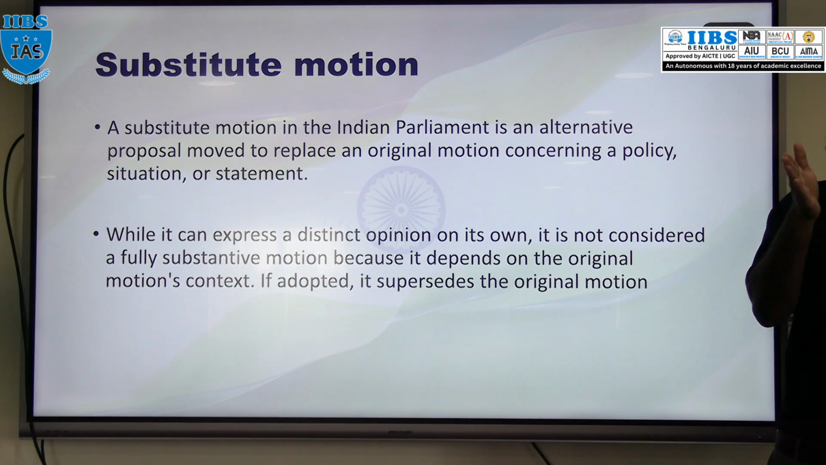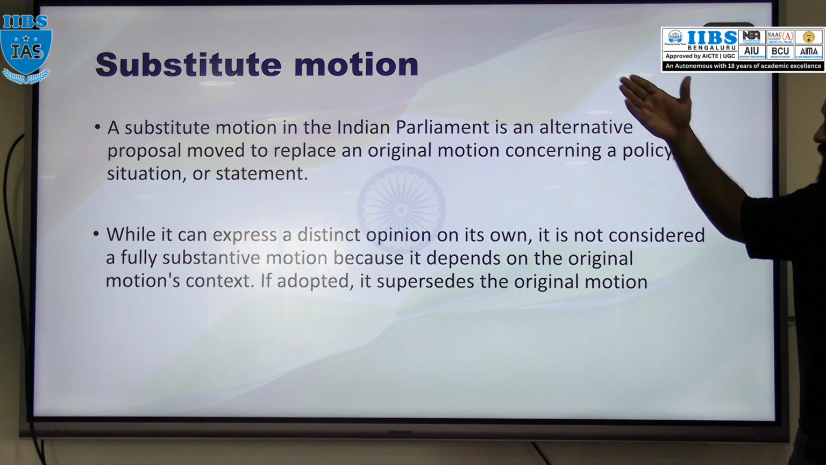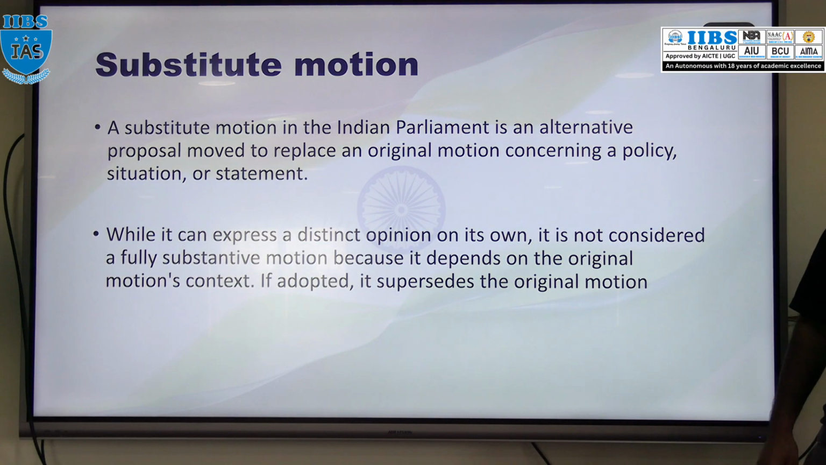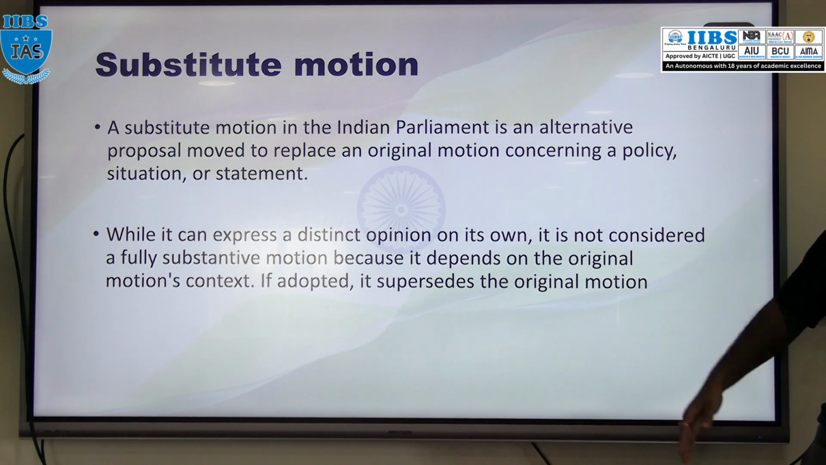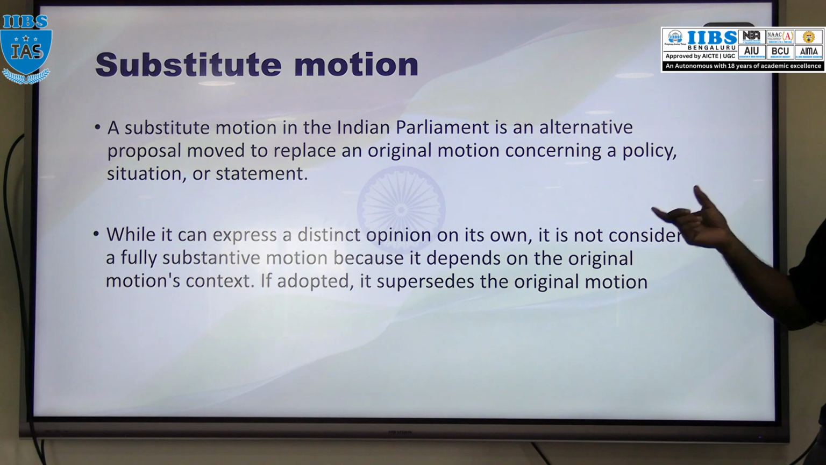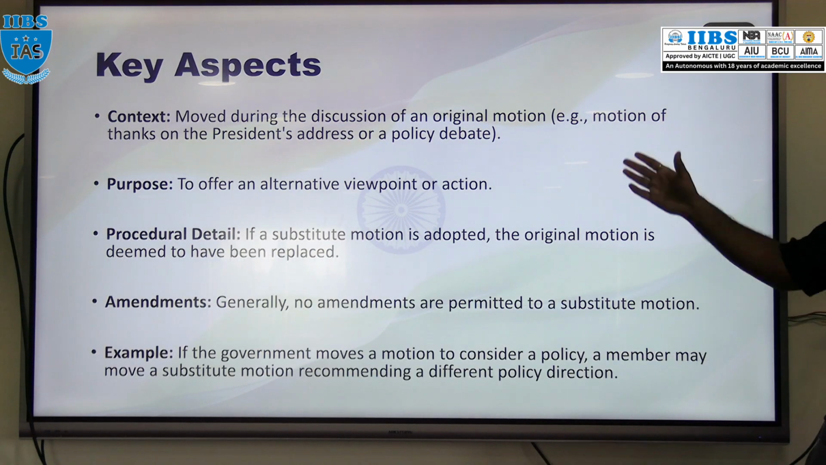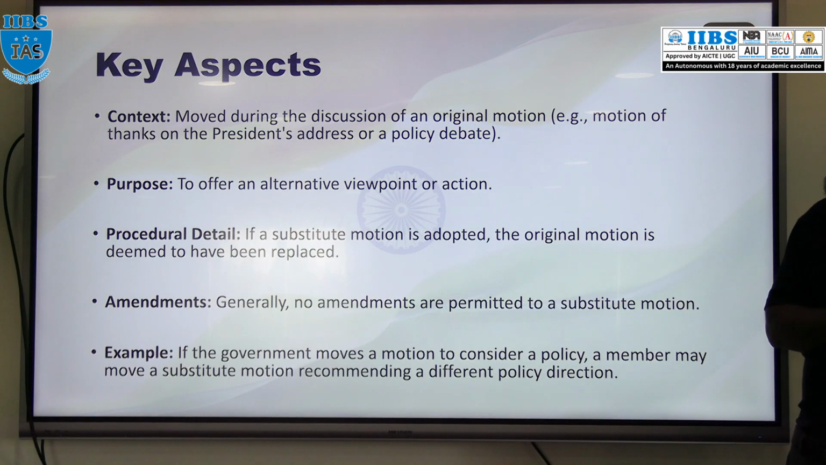A substantive motion is an independent motion. If this motion is not going well, we have a substitute motion. So if you observe, this motion totally depends upon the context of the original motion. When can this motion be introduced? When the original motion is being discussed. In between, this motion can be introduced.